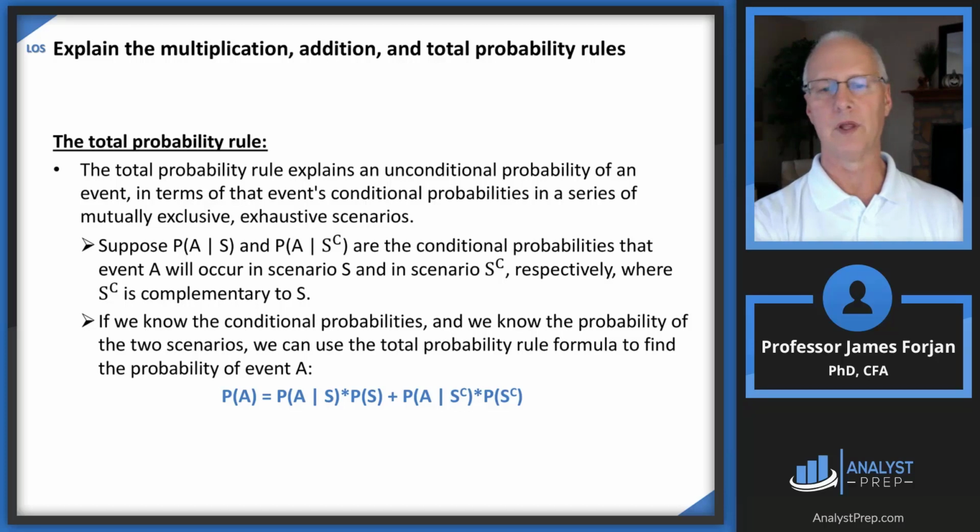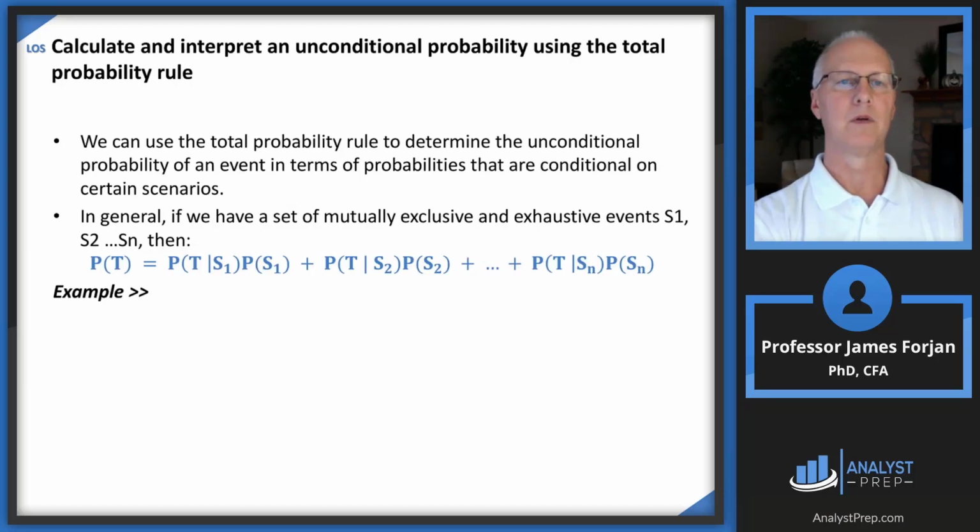And so there's a formula there that gives you that probability. We can use that total probability rule to determine the unconditional probability of the event in terms of probabilities that are conditional on certain scenarios.